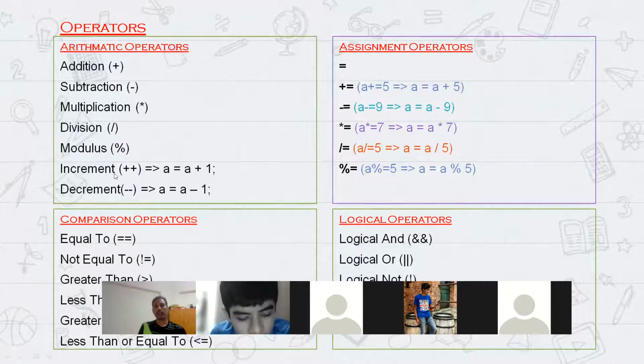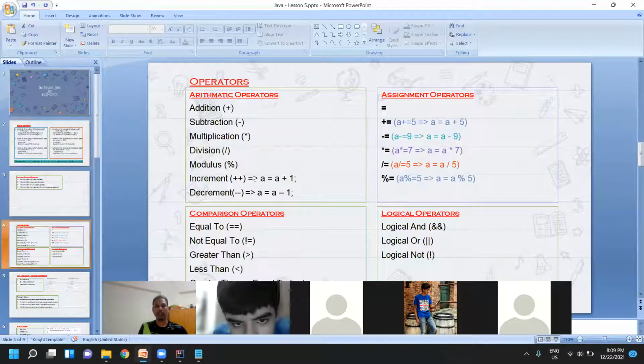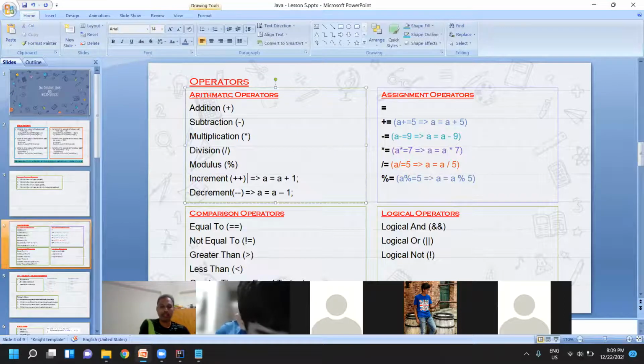Now, here we saw the increment operators. When I specify A plus plus, ideally it means A is equal to A plus 1. Similarly, A minus minus means A is equal to A minus 1.